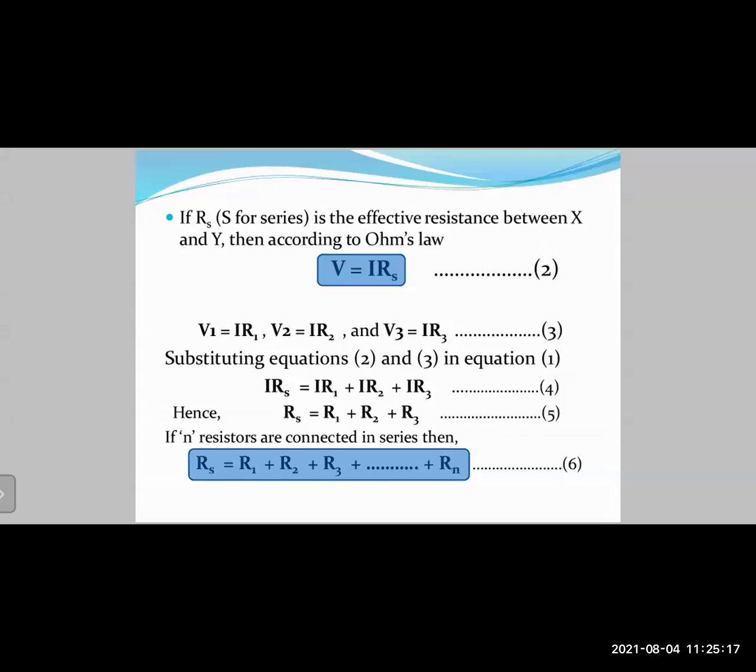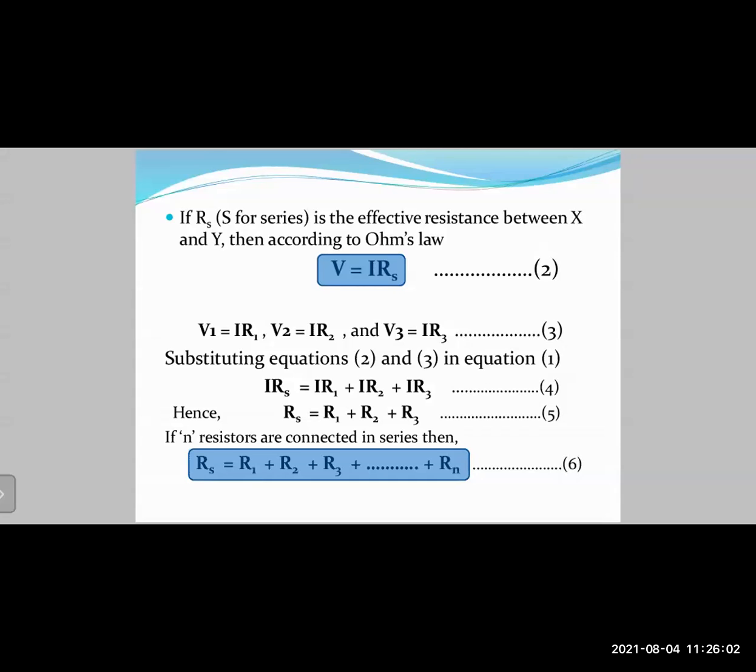Then voltage V1 across resistor R1 will be V1 equals I R1, right? Voltage across resistor R2 will be V2 equals I R2, and the voltage, that is potential difference, across resistor R3 will be V3 equals I R3. Now remember, the terms potential difference and voltage mean the same. If you use equations 1, 2, and 3, we get I Rs equals I R1 plus I R2 plus I R3. Taking I common on the right hand side and cancelling I on both sides, we get Rs equals R1 plus R2 plus R3.